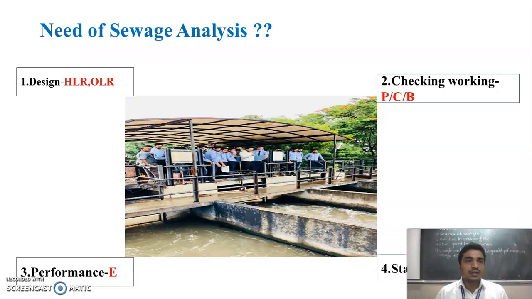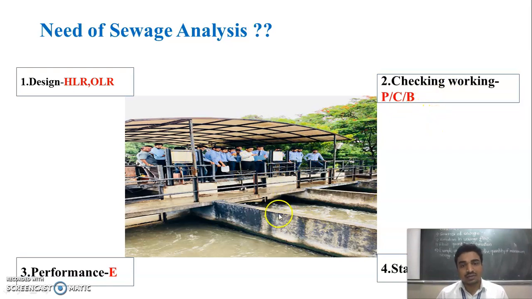Next is the need for sewage analysis. Why is sewage analysis important? See student, to design the hydraulic loading rate or the organic loading rate, sewage analysis is very, very important. Next, to check the physical, chemical and biological characteristics.